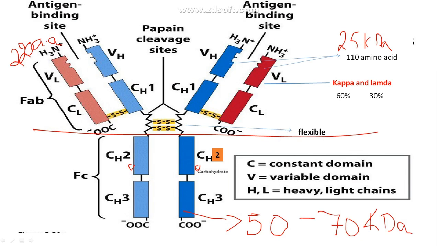This variable region, how many amino acids do they have? They have 110 amino acids. Both these variable regions of the heavy and light chain together have 110 amino acids, and they also have an N-terminal region.